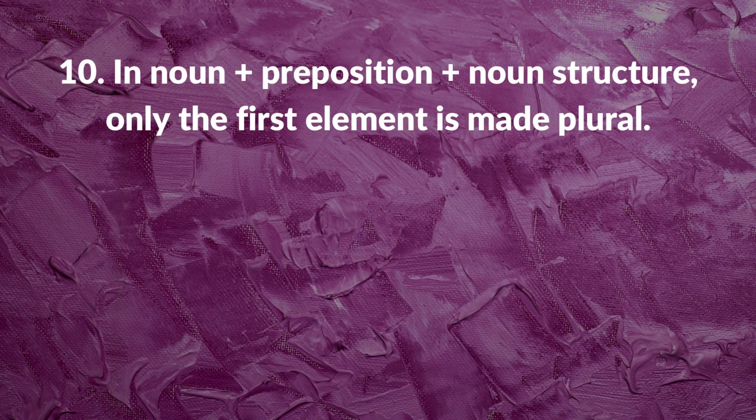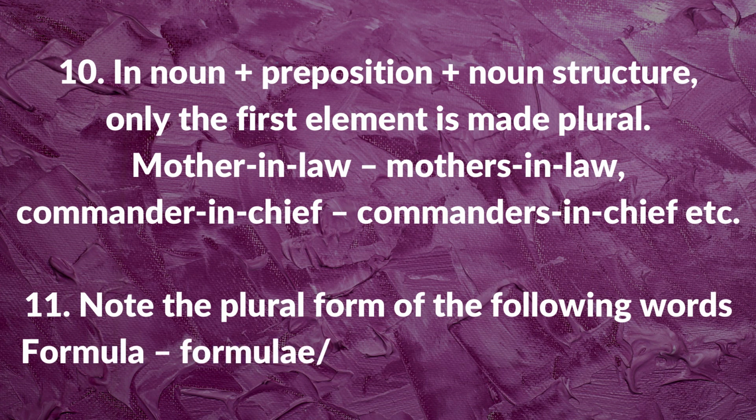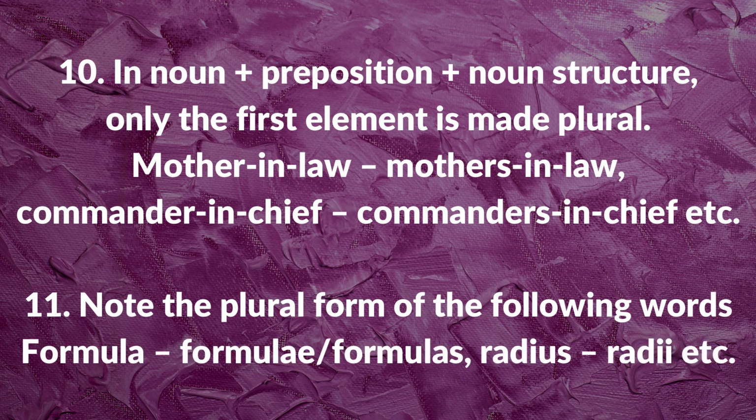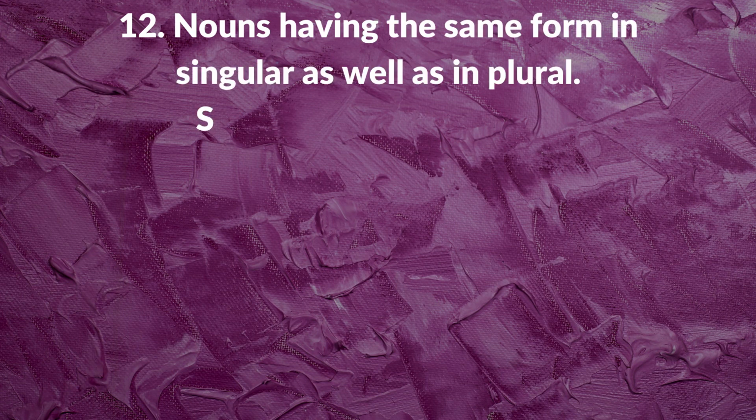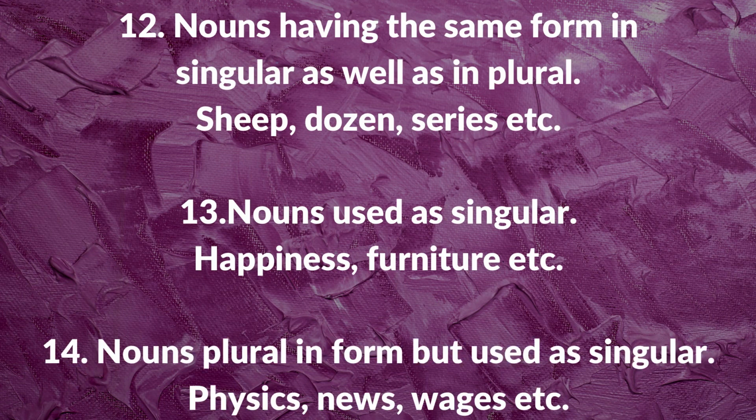In noun plus preposition plus noun structure, only the first element is made plural. Example, mother-in-law, mothers-in-law. Commander-in-chief, commanders-in-chief. And note the plural form of the following words. Formula, you can write as formulas as well as formulae. Radius is radii. Nouns having the same form in singular as well as in plural: sheep, dozen, series, they don't change.